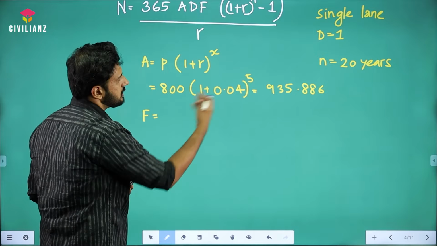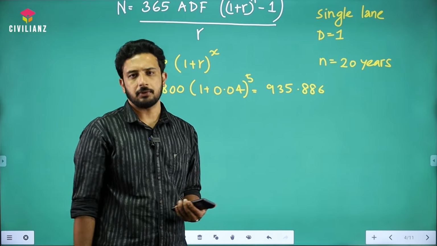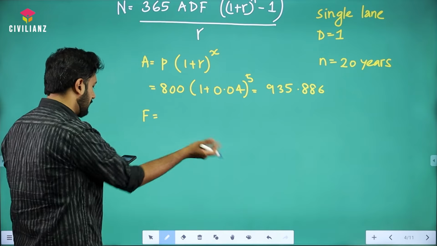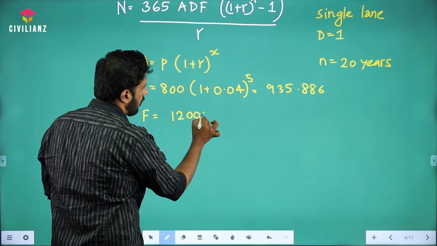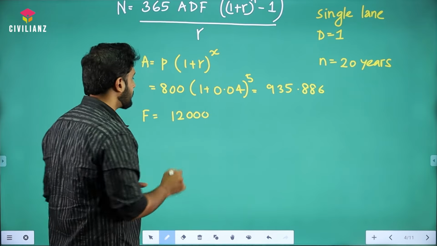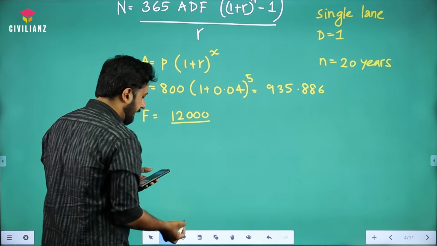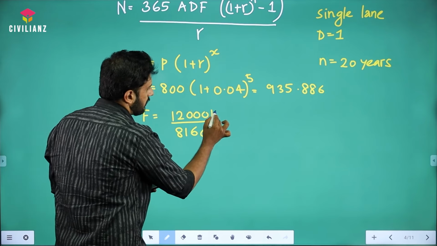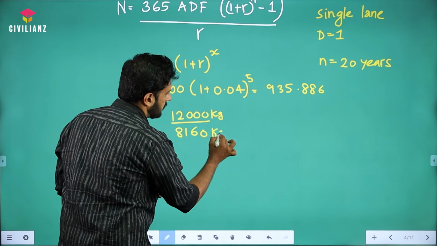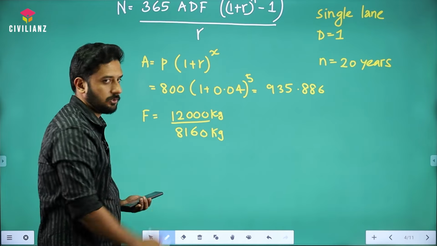What they have given is equivalent to the equivalency factor, or load factor, whatever. Even if they are not giving it, we know the vehicle damage factor of a particular load is nothing but the load value given by the standard load. They have given 8160. This is in kg, so this also should be in kg. Yes, they have given it in kg only.